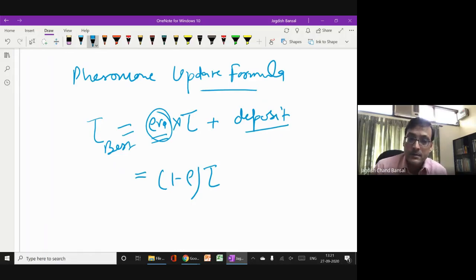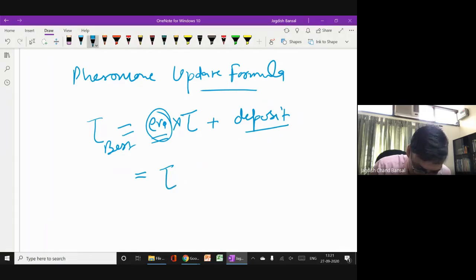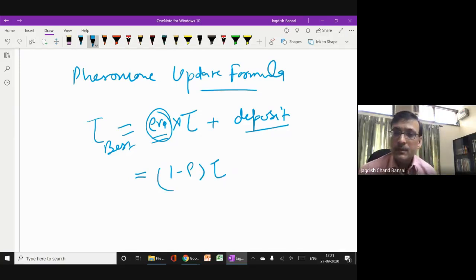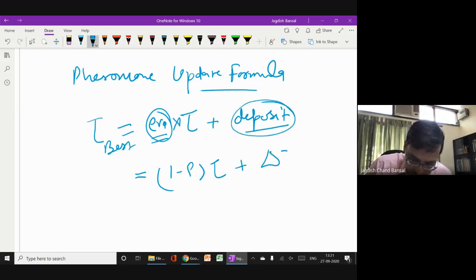I hope now you understand that evaporation means, say, 50% is evaporated. So can I write this as 1 minus rho into tau, this 0.5, right? So this is your evaporation term, and this is the deposition term.